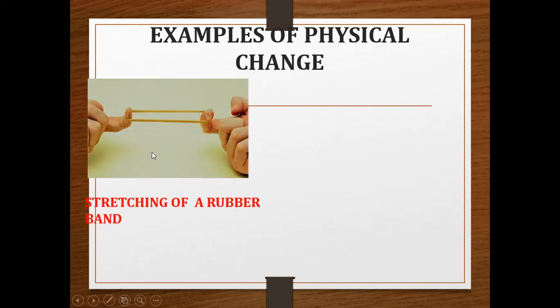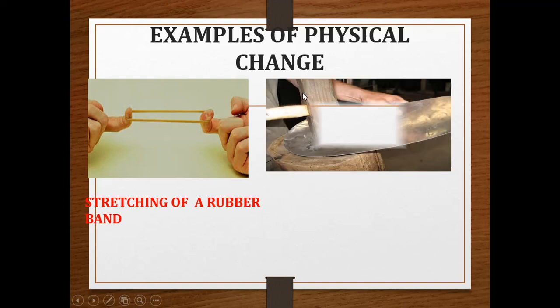In this picture you can see stretching of a rubber band. When we are stretching a rubber band, the position of the rubber band changes, but again it will come to the original state. So it is an example of physical change. We are only changing the position of the rubber band, but we are not changing its composition.